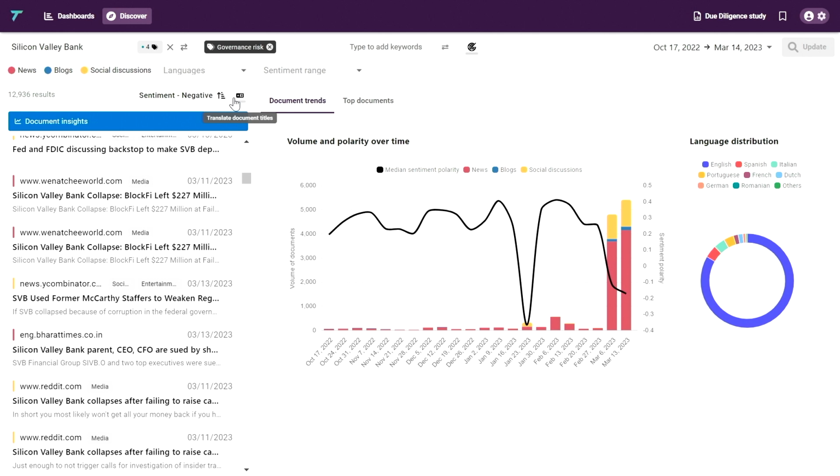And Silicon Valley Bank is actually an interesting example because, as you can see on the charts, there's of course major increases in volumes of data in the recent days, but as soon as January, there had been very significant drops in sentiment. And so there were some kinds of early warnings and signals in the market that could lead a procurement team to believe that it may create an issue in the future.